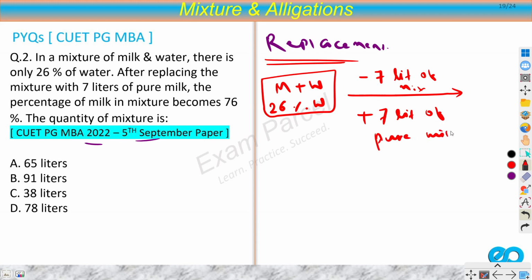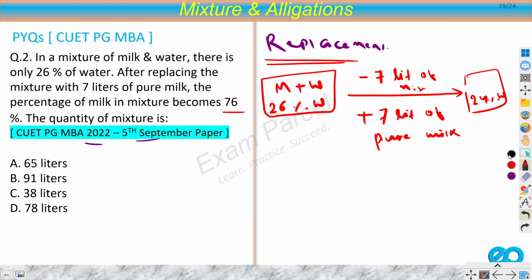So there are two operations. I am removing 7 liters of mixture and then replacing it with 7 liters of pure milk. After this, I got 76% of milk. So what is the percentage of water? It becomes 24% water, because 76% is milk, so a 2% reduction in water is there, right?